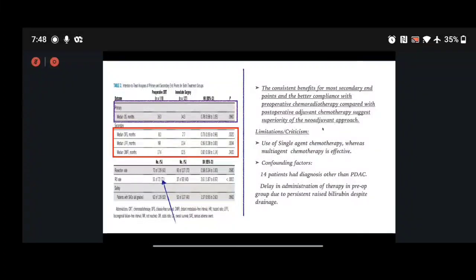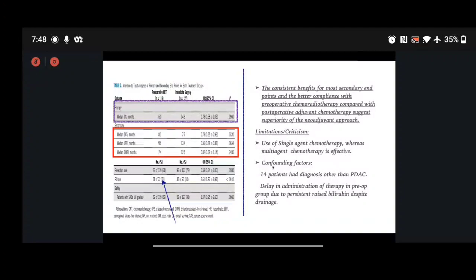The consistent benefit for most secondary endpoints and better compliance with the perioperative chemoradiotherapy compared with the postoperative adjuvant therapy suggests the superiority of the neoadjuvant approach. But the limitations of this study were that it used only single agent chemotherapy, whereas now the data supports that multi-agent chemotherapy is effective.